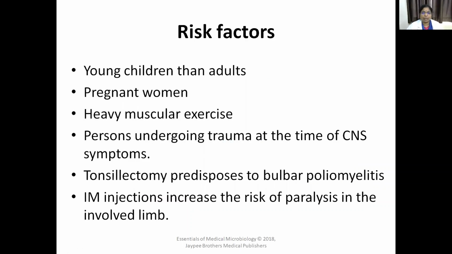Risk factors. Who are more prone? Young children are more prone than adults, than pregnant women, those who do heavy muscular exercise, persons undergoing trauma at the time of CNS symptoms. Those who undergo tonsillectomy operation are predisposed to bulbar poliomyelitis. And those who take intramuscular injections have increased risk of paralysis in the involved limb. So these are the risk factors for developing poliomyelitis.